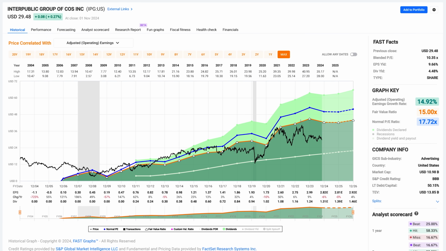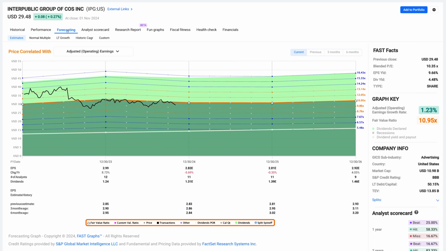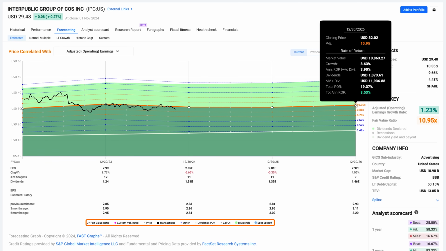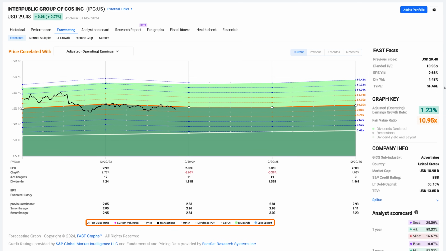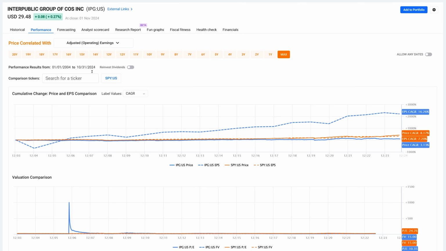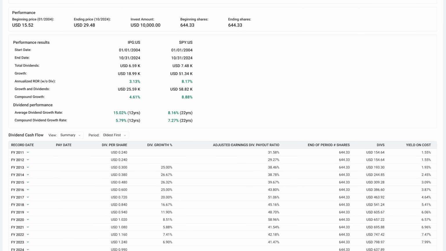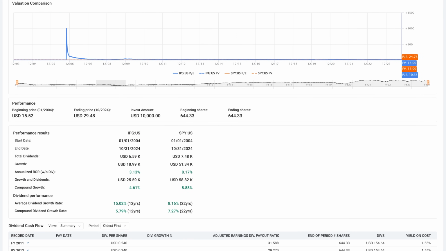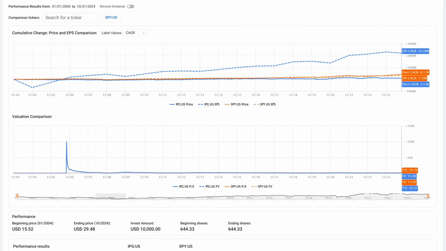IPG seems to have run into a little wall of earnings growth here, but historically it's been a 15% grower. We can buy it at really low valuations right now. When you look at it, it's got about 50% debt to capital. Forecasting-wise, analysts aren't expecting much growth, but it does offer a 4.48% dividend yield. And historically, their dividend has grown rather nicely from a standpoint of yield on cost. In 2011, it would have been 1.5%. Last year, it would have yielded almost 8%. So that's what I call growth yield. Some people call it yield on cost.